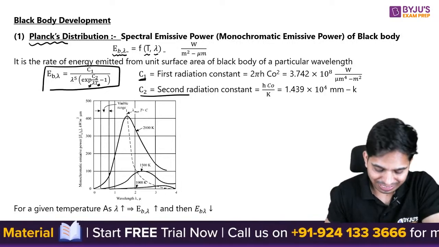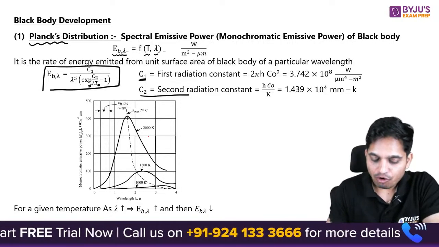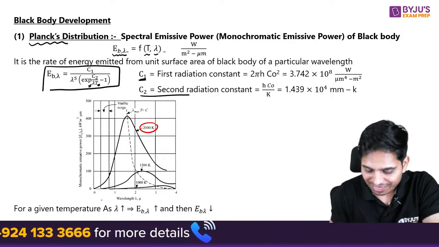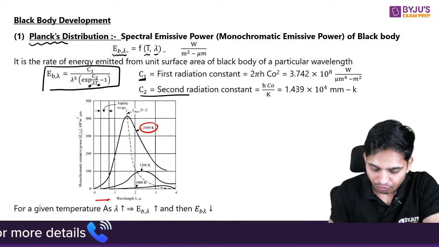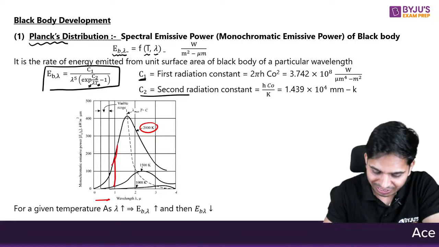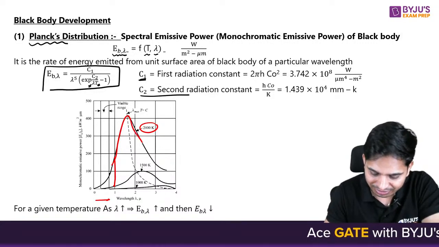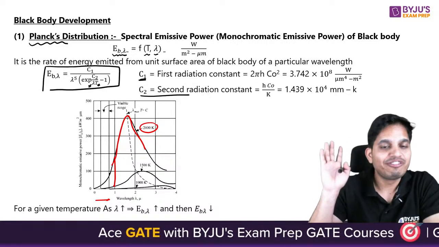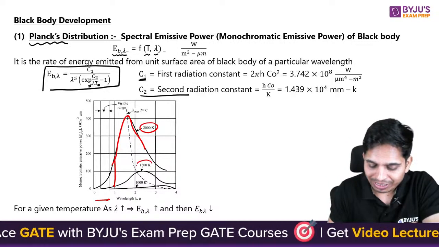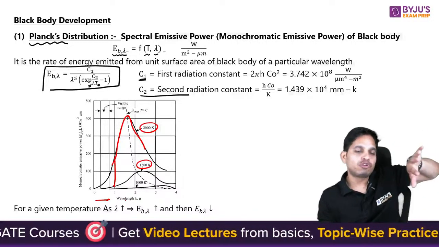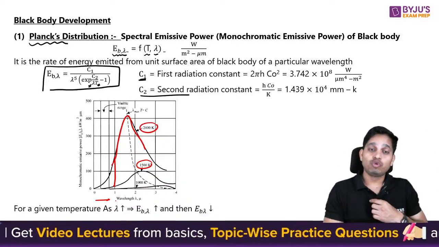Now, as you can see here, for a given temperature, let us say we fix this temperature. As your wavelength is increasing, first your emissive power increases, and then it decreases. That means there will be a maxima somewhere. And when you keep drawing these curves, all the curves shift towards the left.